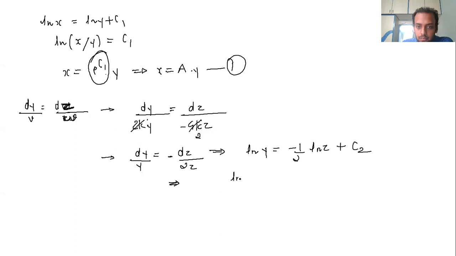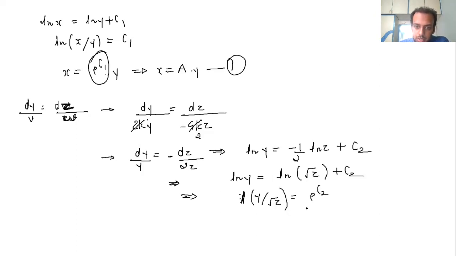So again ln y, now this is simply ln square root of z plus c2. So y divided by square root of z is equal to e to the power c2, and if you square this, then this is y square divided by z equals e to the power 2c2. That means, let's say again this is some constant b, so y square is equal to b z.